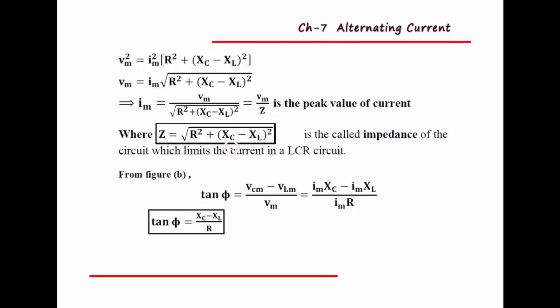Impedance is the opposition offered by all these three elements, resistor, inductor and capacitor, or the opposition offered by the series LCR circuit, and it is represented by Z. Then its phase angle is given by this important equation: tan phi equal to (XC minus XL) divided by R, or (XL minus XC) divided by R.